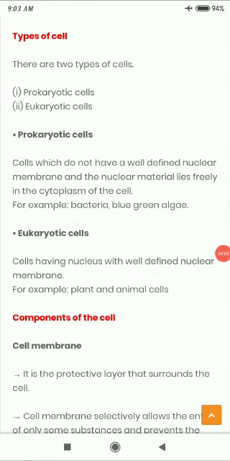Hello students, today we will be learning about types of cells. There are two types of cells, prokaryotic cells and eukaryotic cells.